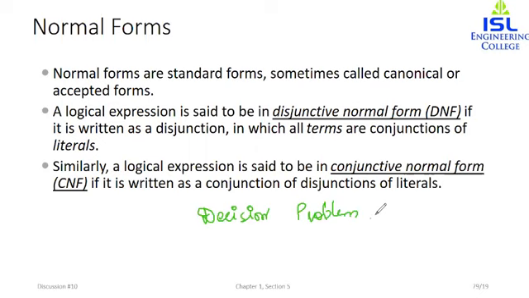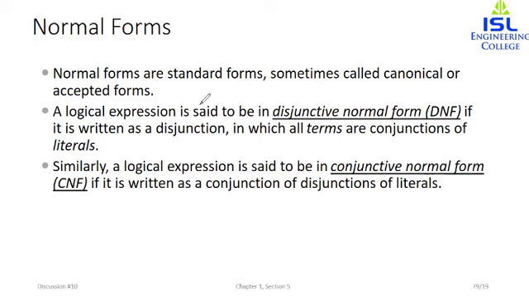The reason this is known as a decision problem is because we want to check whether the entire formula is forming a tautology or contradiction. Now, whenever we are mentioning normal forms, there are two types of normal forms: conjunctive normal form and disjunctive normal form.